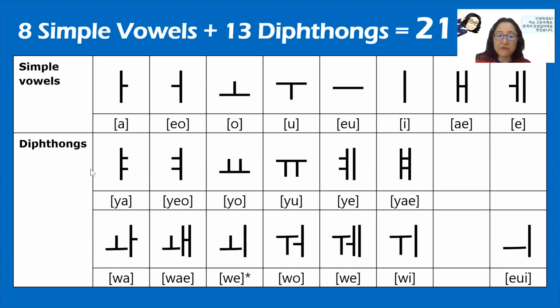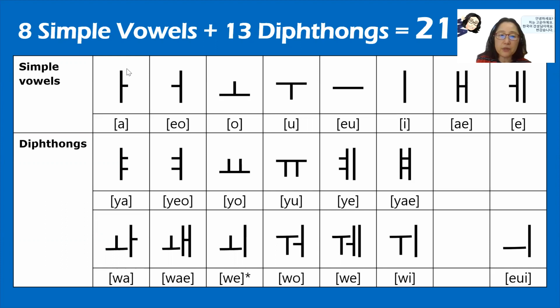learn more about diphthongs. Diphthongs are double vowels. Remember this E sound, E added to some of the simple vowels, and created this first line. These are called Y vowels because there is a Y sound in it. This one, E sound, we consider as like 이. So Y vowels.